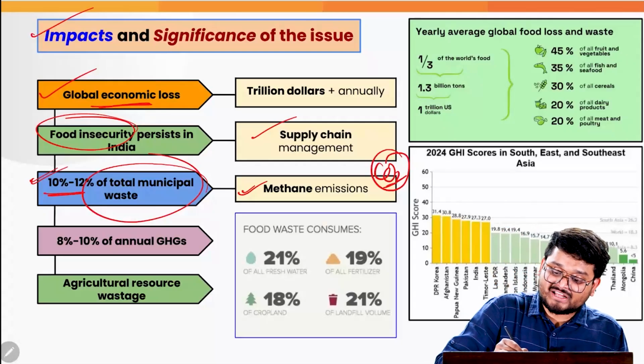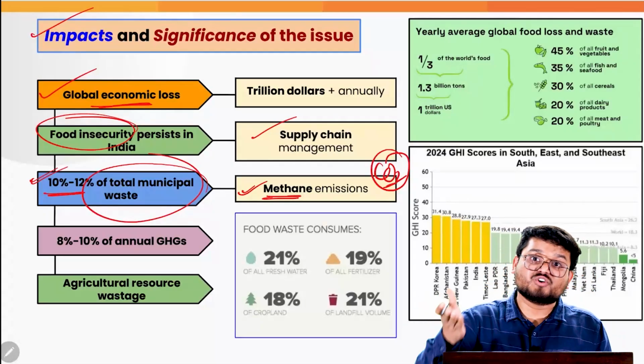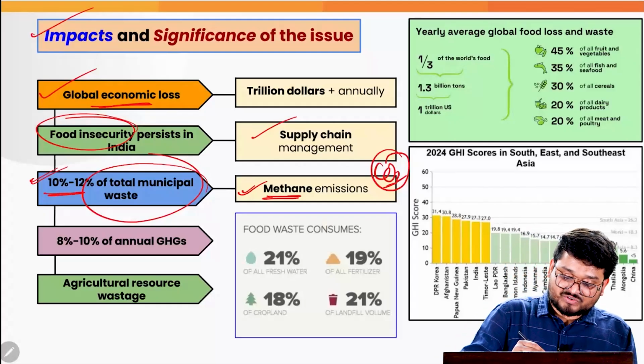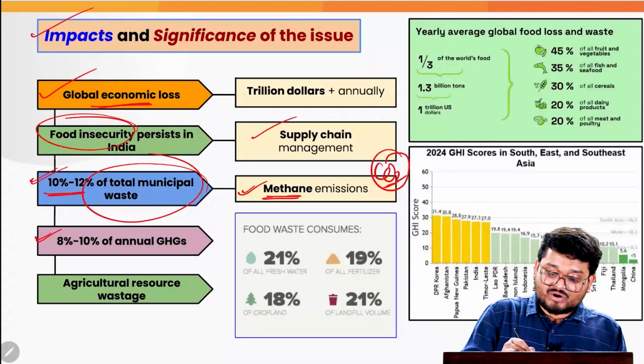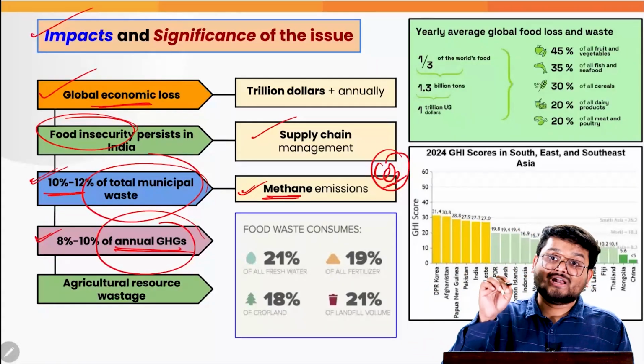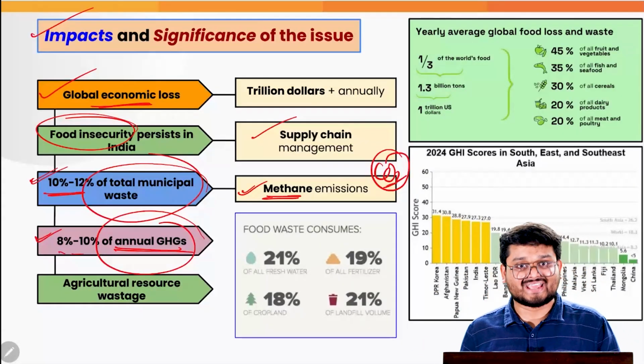That means methane has a much higher global warming potential than carbon dioxide. Next, when we talk about the overall annual amount of greenhouse gases, food waste alone accounts for 8 to 10%.